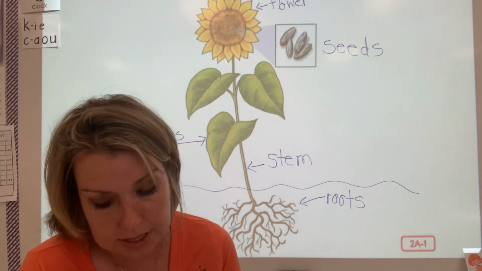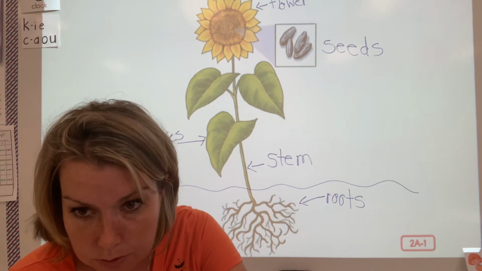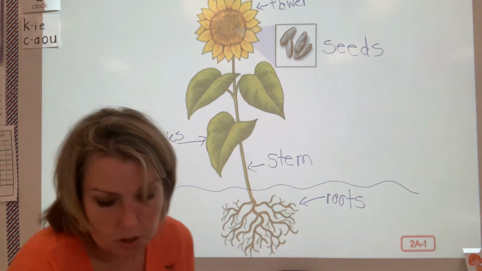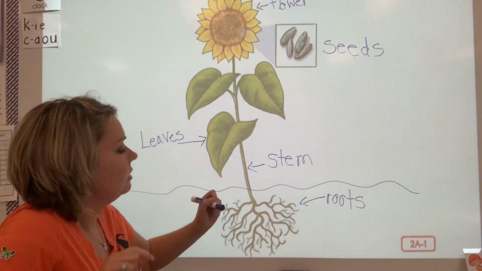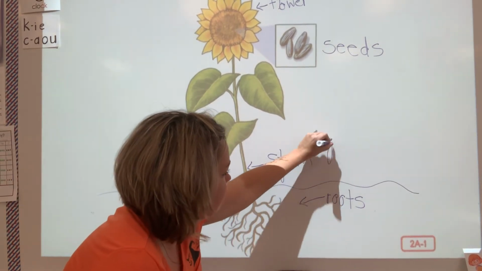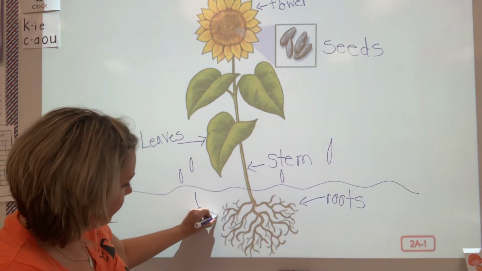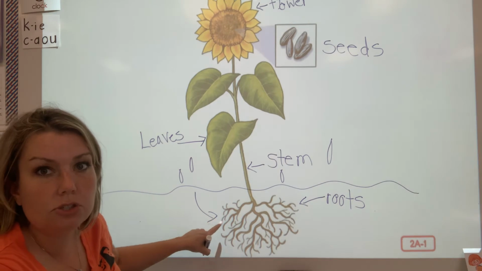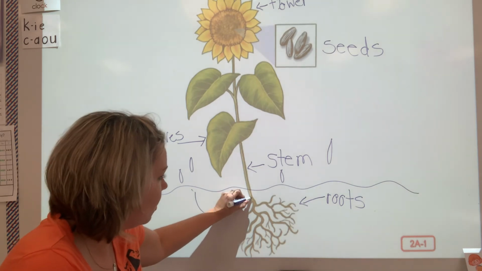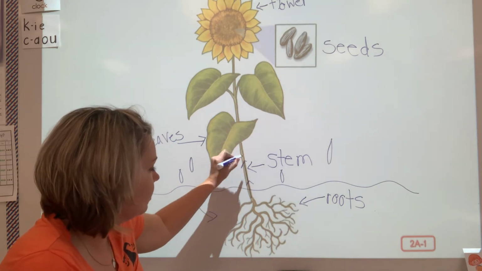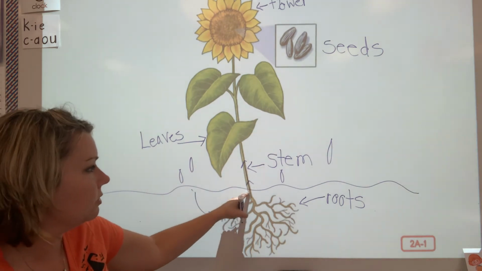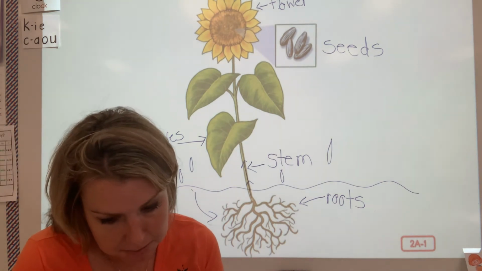The water and nutrients move up through the roots and into the stem of the plant, which holds the plant up tall toward the light. So when it rains and water comes down, that water goes into the soil and the roots soak it up like a straw. They soak up that water and then they take the water up through the stem. So the roots suck up the water like a straw from the soil and bring it up through the stem of the plant.